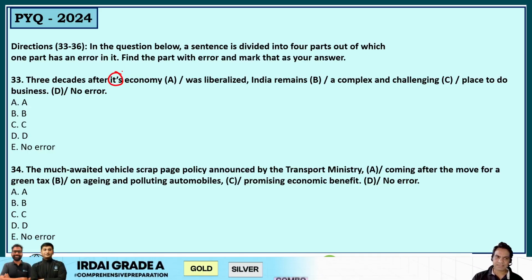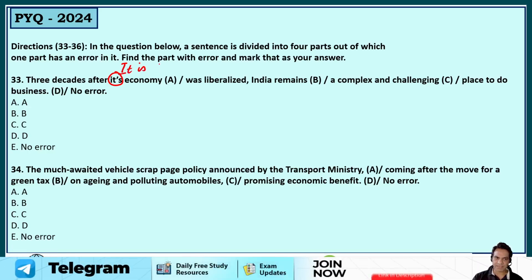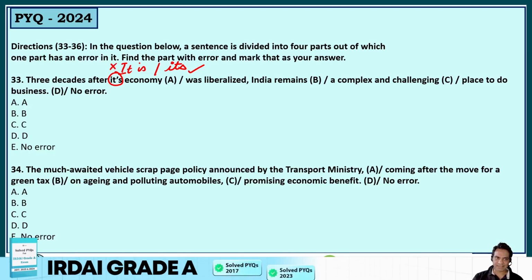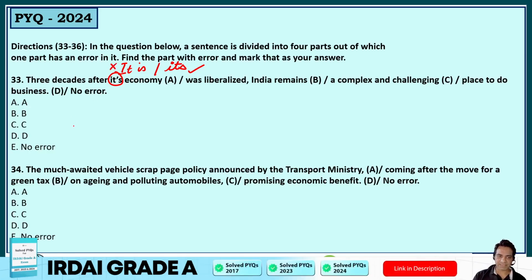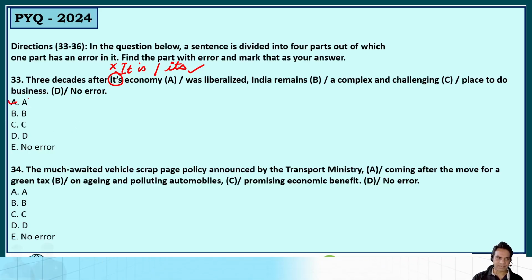See, it's is basically the short form of it is. But here, what was required is its economy without the apostrophe. So this is correct here, and this is incorrect. So three decades after its economy; it means India's economy. Right? So option A is your correct answer here.